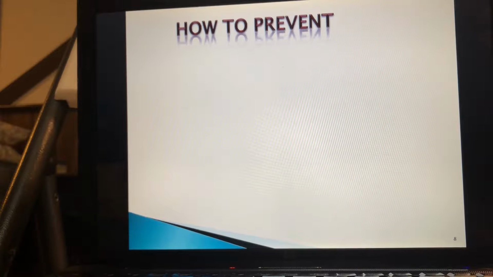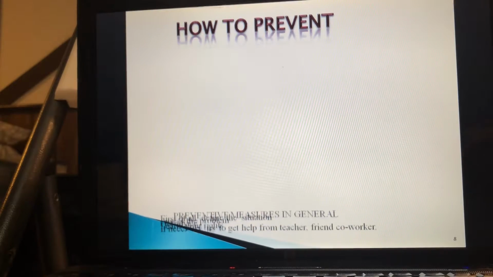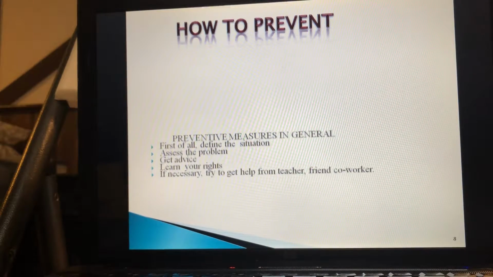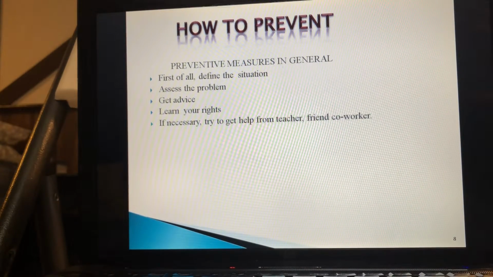Examine the problem. Then we should try to take advice from our elders or seniors, if it's some kind of road accident or similar. First of all, we have to know our rights. If it's necessary, then take help from a friend or some experienced person. That was all about the general case.